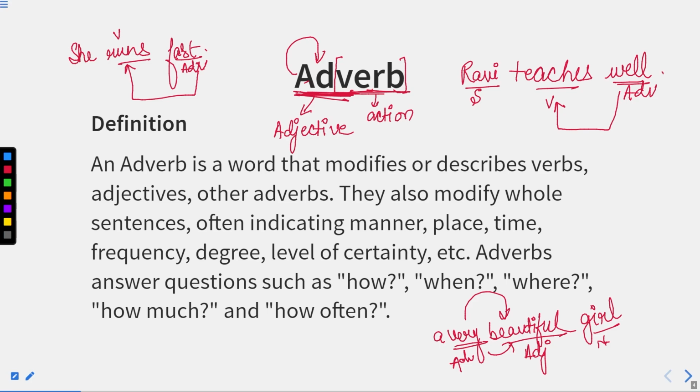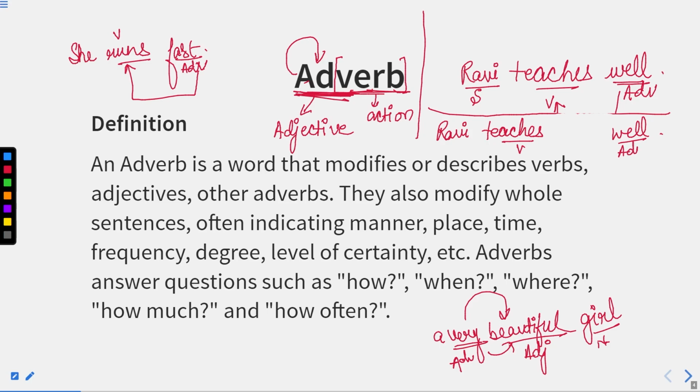How? For example, let us take a sentence. If I say Ravi teaches well. Now this is the same sentence as we have written above, and we know well that teaches is verb and well is an adverb. Now if I add one more word over here, that is very, Ravi teaches very well. Now, is this very used for teaches? Ravi teaches very. Will it complete the sentence? Is this word very qualifying the word teaches? No, not at all. In fact, this very is qualifying the word well, that is very well.